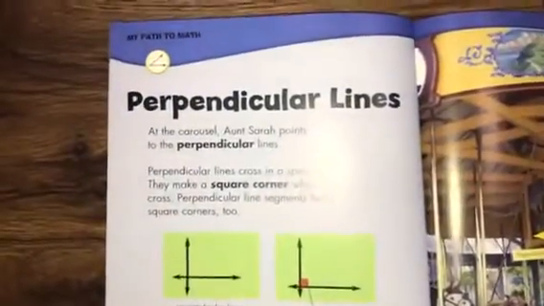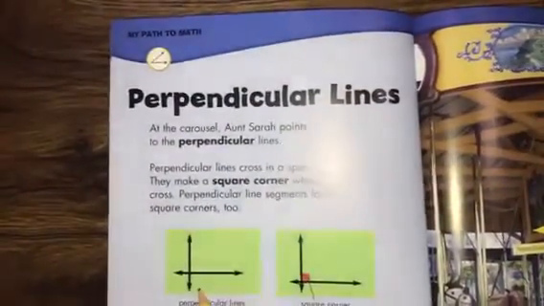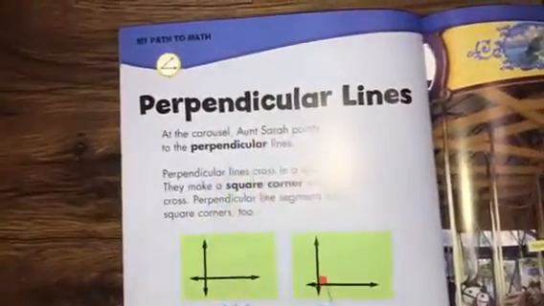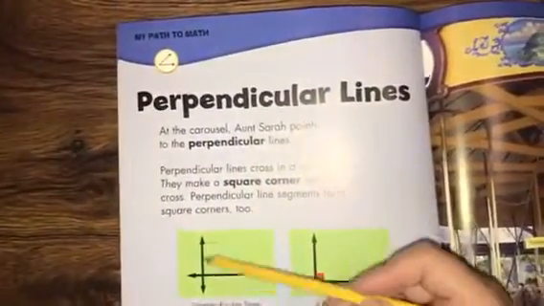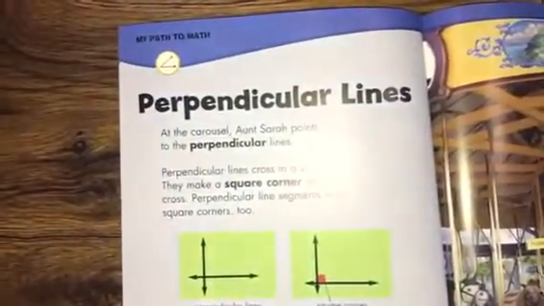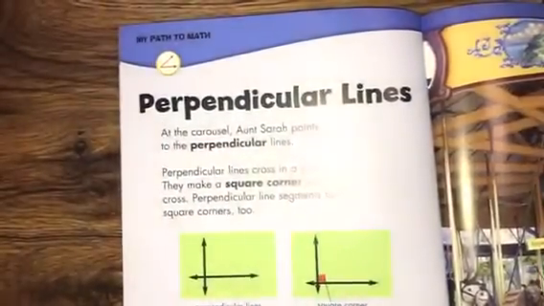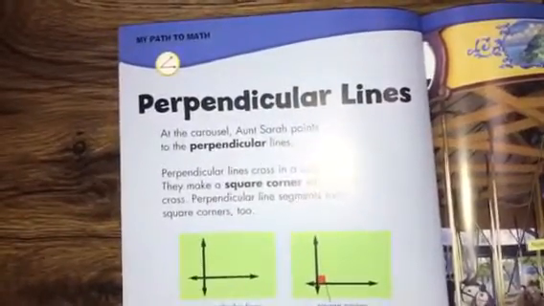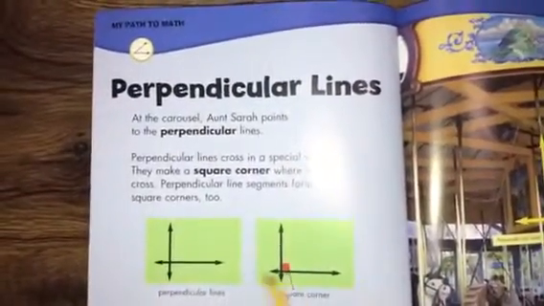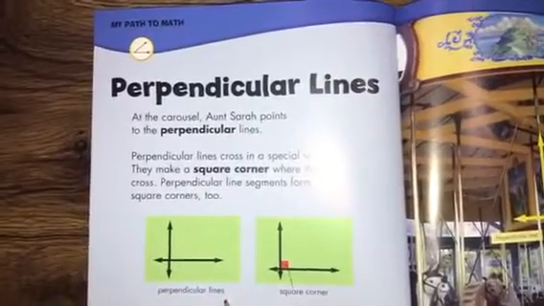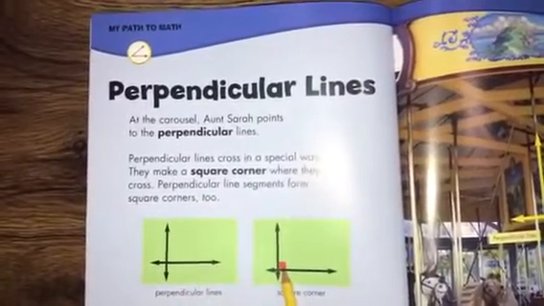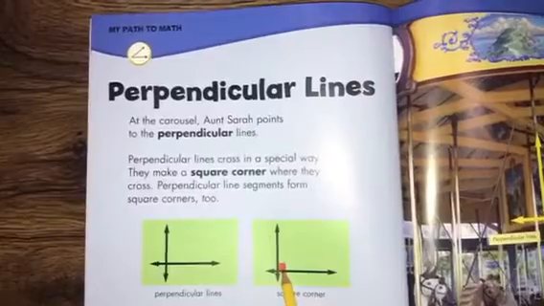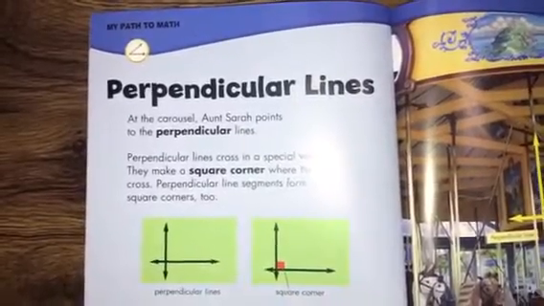Perpendicular lines. Here's our special kind of intersecting lines. At the carousel, Aunt Sarah points to the perpendicular lines. Perpendicular lines cross in a special way. They make a square corner where they cross. Perpendicular lines form square corners too. And our corner is also called a 90-degree angle, which is where we're going this week.